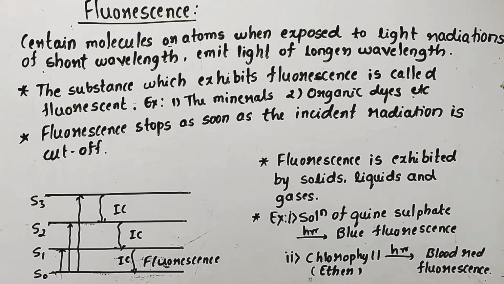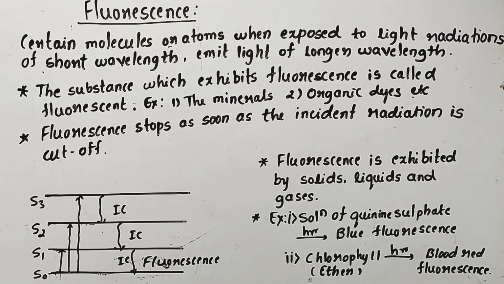Some examples are the solution of quinine sulfate, which gives blue fluorescence when exposed to radiations, as well as chlorophyll, which when exposed to radiations gives blood red fluorescence.